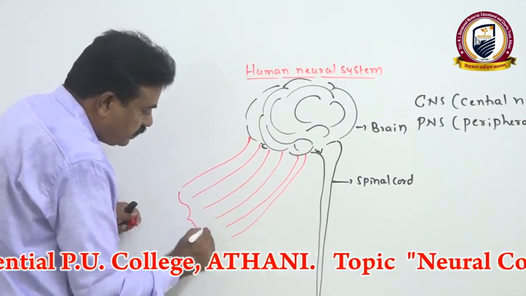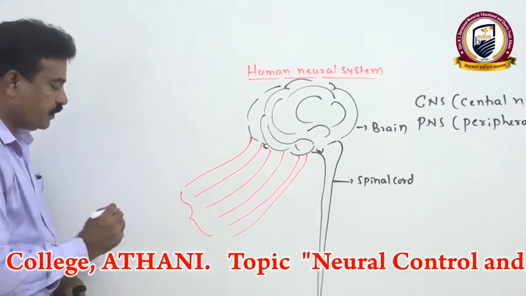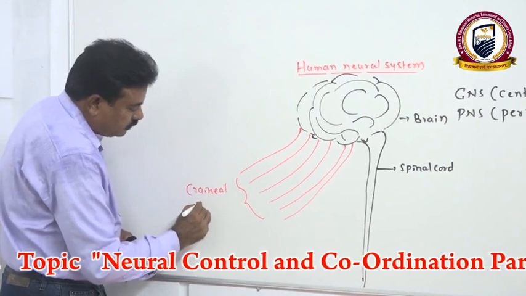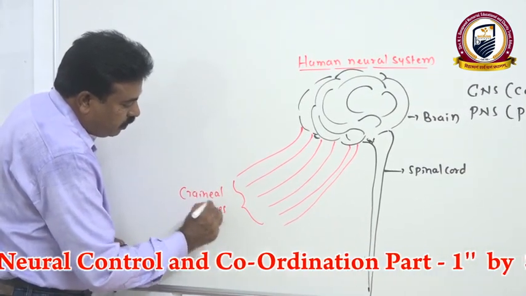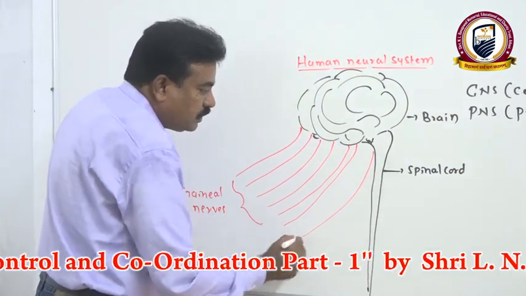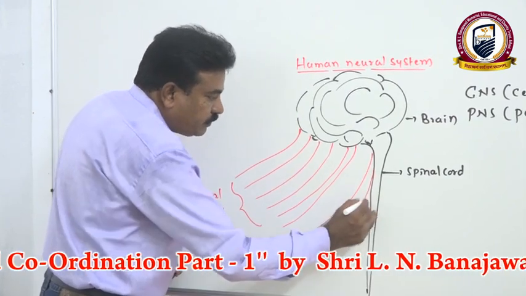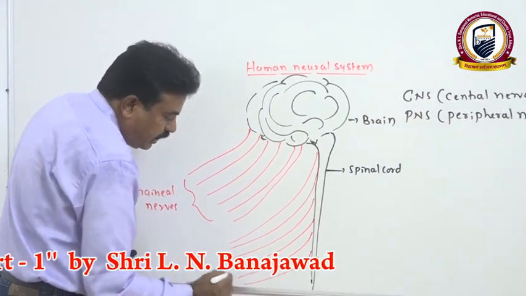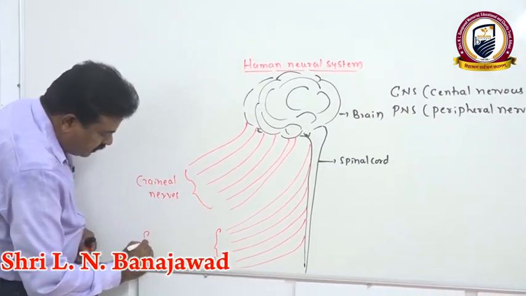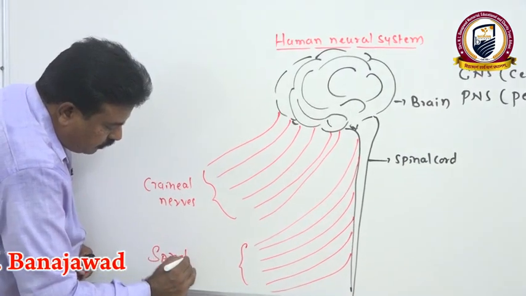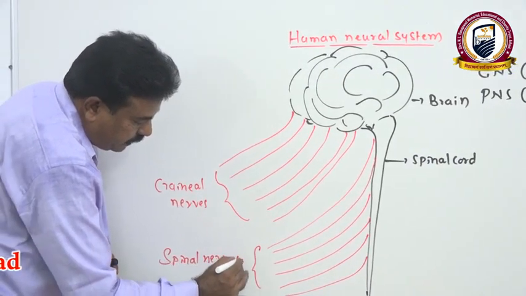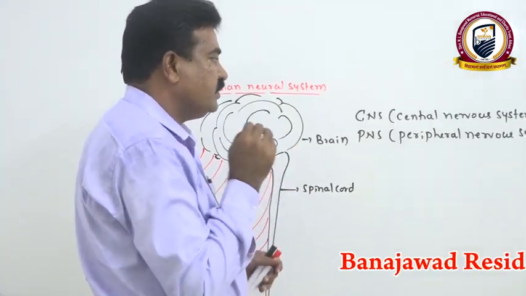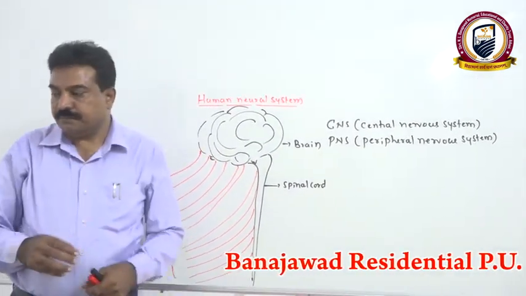For example, the nerves originated from the brain we call cranial nerves. The nerves which originate from the spinal cord we call spinal nerves, and they supply once again different peripheral parts of the body. Hence, this we call the peripheral nervous system and the central nervous system.